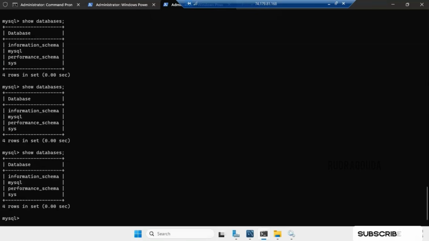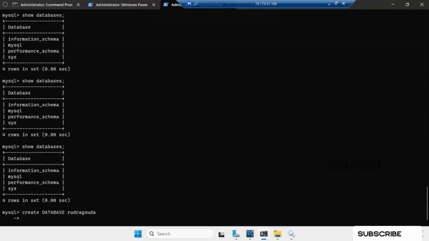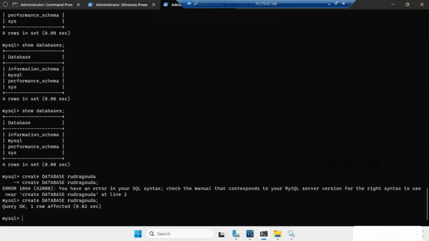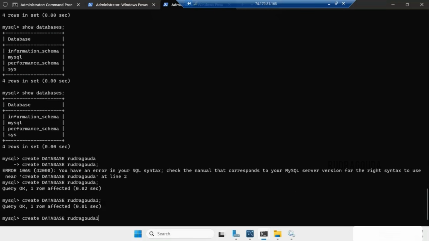The command for creating the database is create database. After that, you need to provide the name. For example, I give my name only, like Rudra Gowda. So the database name is Rudra Gowda. I am supposed to give a semicolon over here and then press enter. There was a syntax error, so I'll just do it again. Now it will be proper. I'll create one more database, Rudra Gowda 1, hit enter. And now I'll create one more, Rudra Gowda 2, and hit enter.